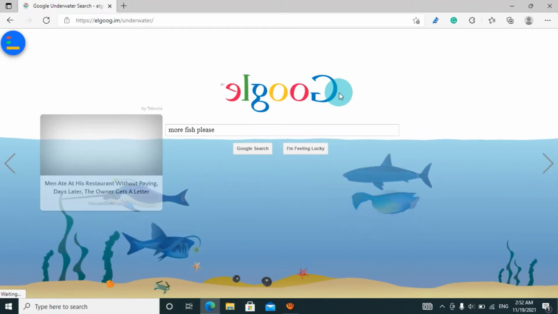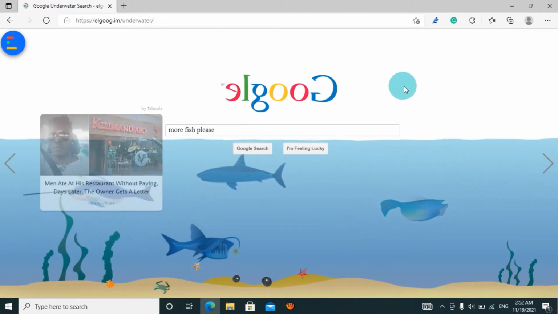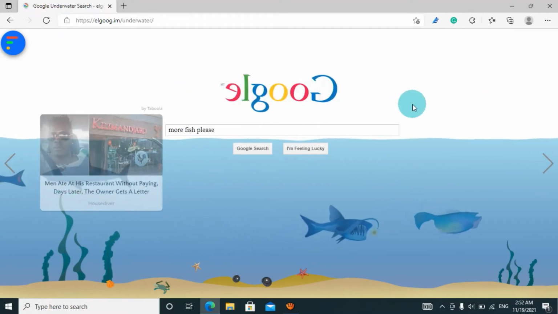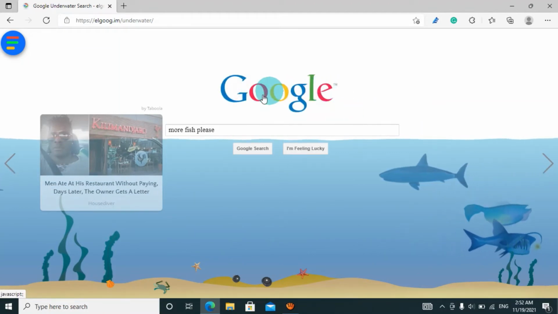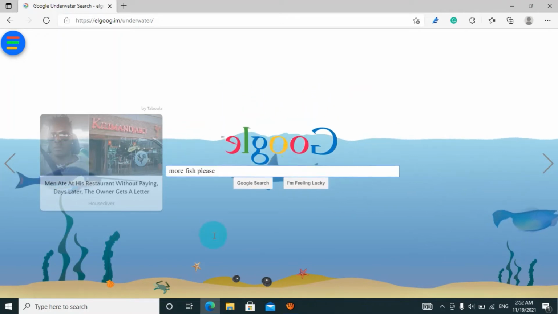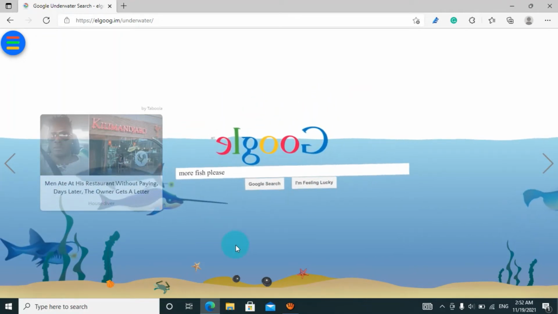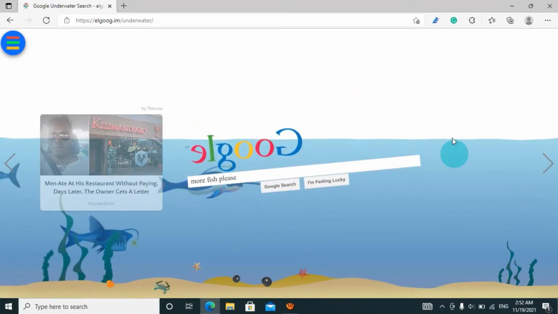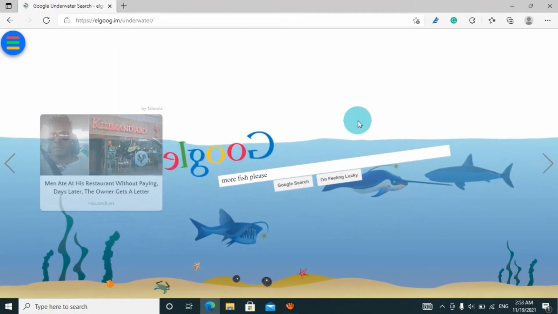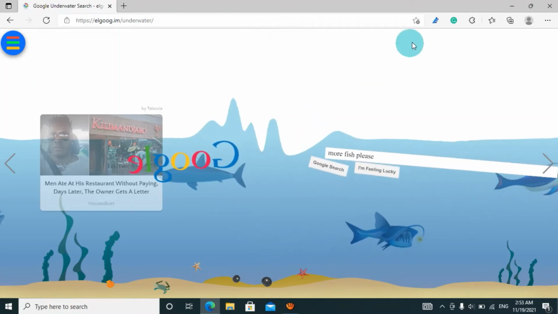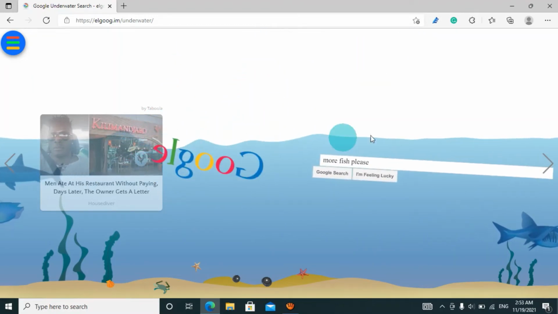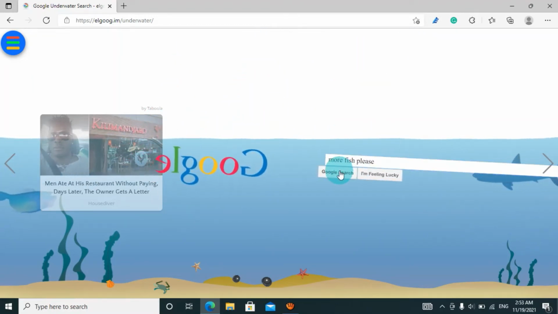And just look at it. It's just the mirror world of Google, you can say. Here when I hover on this Google, it just flips. Here I can just click on the wallpaper, or say this background image, and it will pour up this water. Here you can see you can play with this. You can search like this.